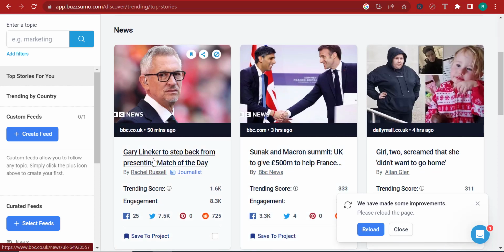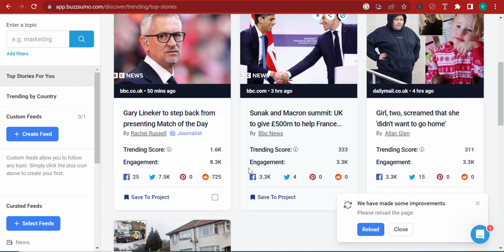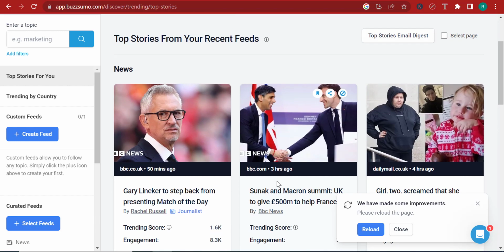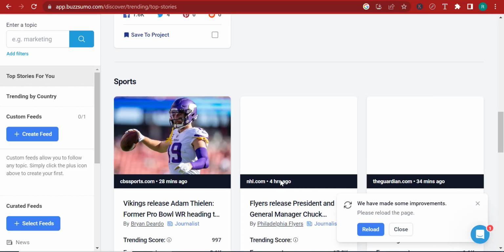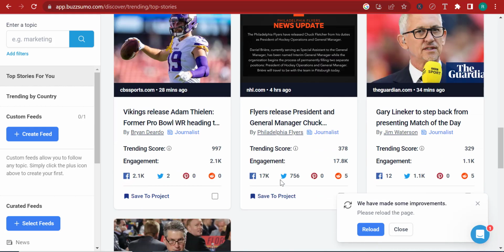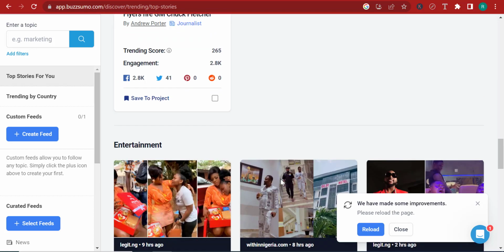So over here, there's this post about Gary Lineker. You can say it was shared 25 times on Facebook or engaged with 25 times on Facebook. This post, for example, was engaged with 3,300 times. And you can see what people are engaging with so that you can have the proper information on what people are interested in at this time.